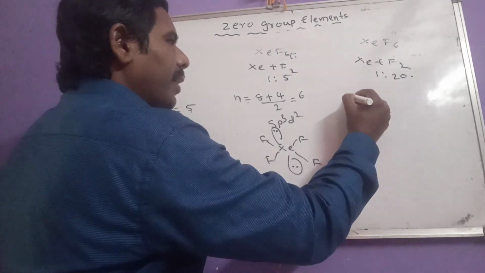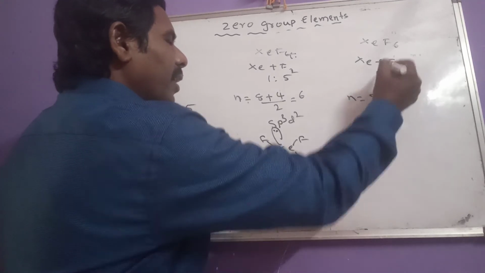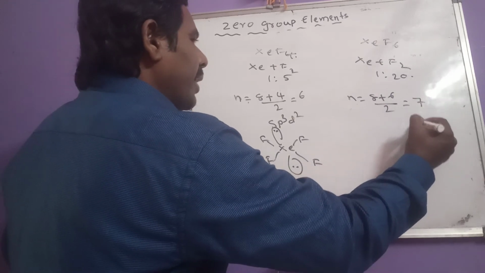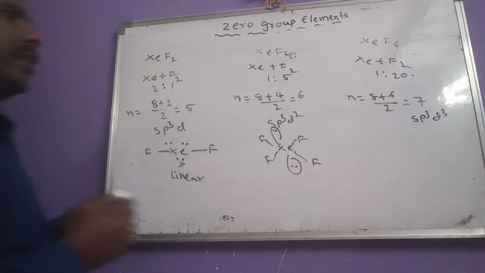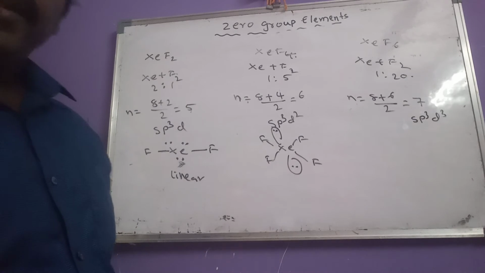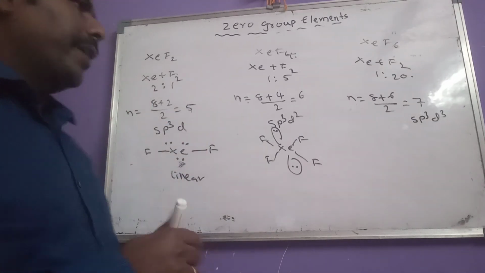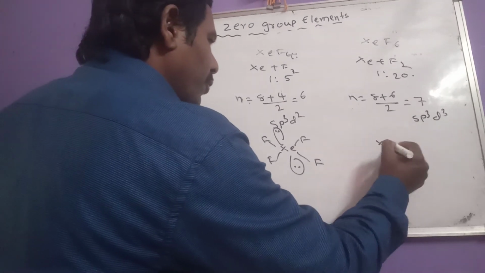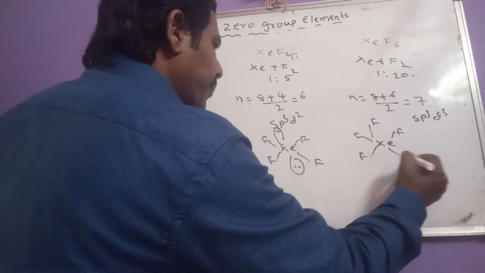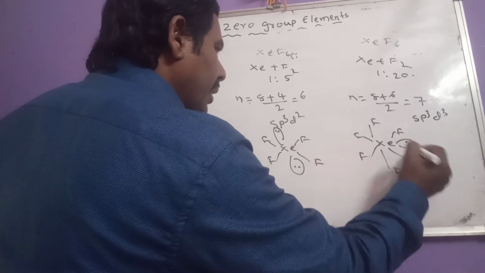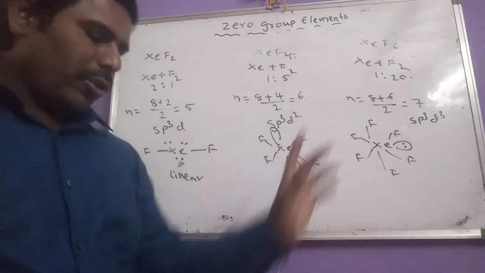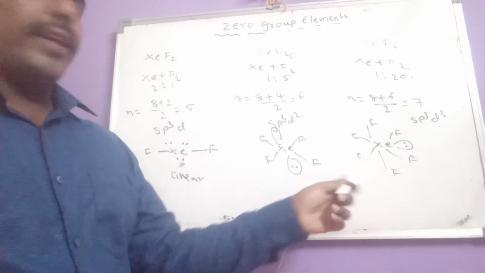Here also, group number 8, number of monovalent atoms 6, so 8 plus 6 by 2 means 7. So what can we get? sp3d3 hybridization. Total 7 hybrid orbitals, 6 counter atoms are bonded. So 7 minus 6 means 1 lone pair is there, and due to the presence of 1 lone pair of electrons, xenon hexafluoride has a distorted octahedral structure.